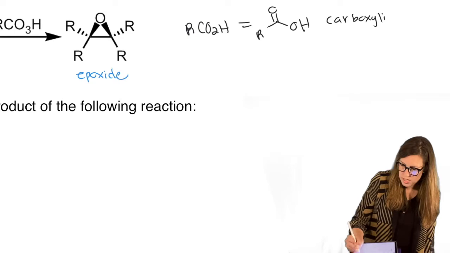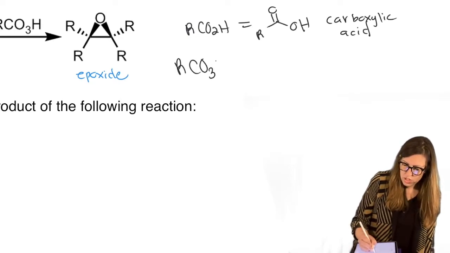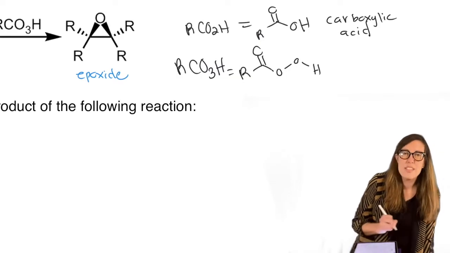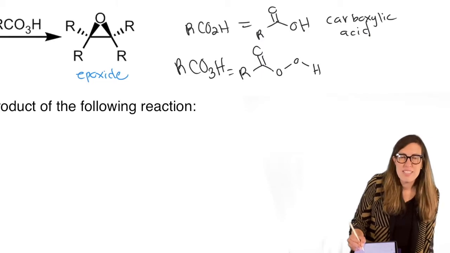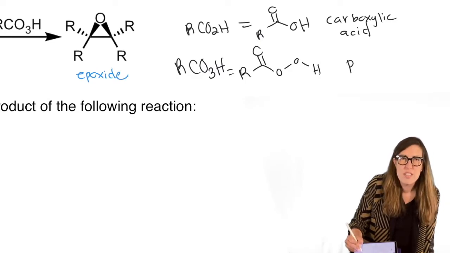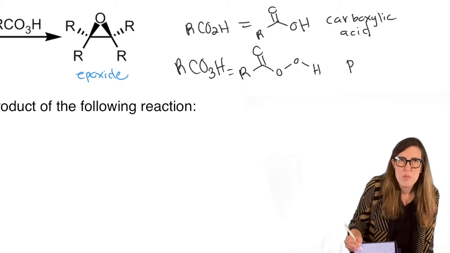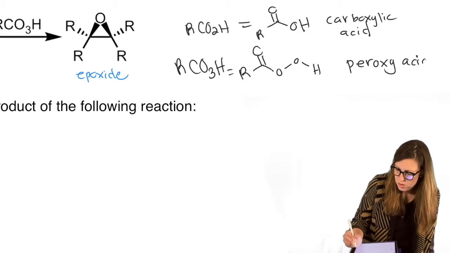Carboxylic acid. RCO3H has one more O, just like hydrogen peroxide, only with a carbonyl. It's a peroxy acid. Notice the per. The per is always used to indicate an extra O, like water, and then hydrogen peroxide is like water with an extra O, the per acid. So this is a peroxy acid. It's an acid with an extra O.